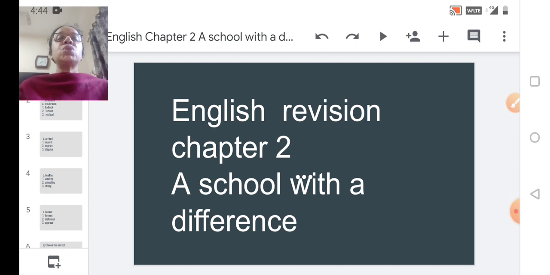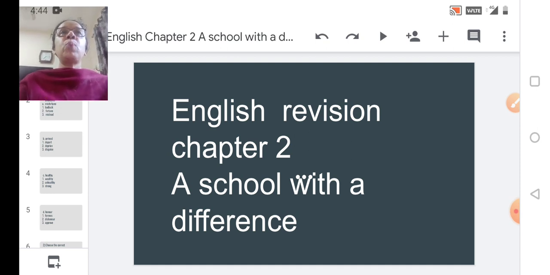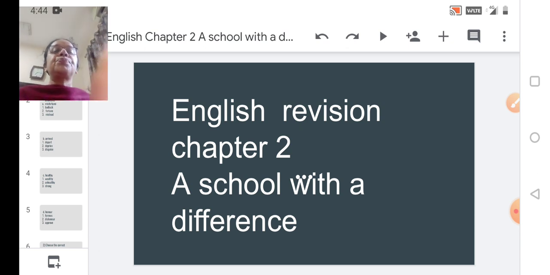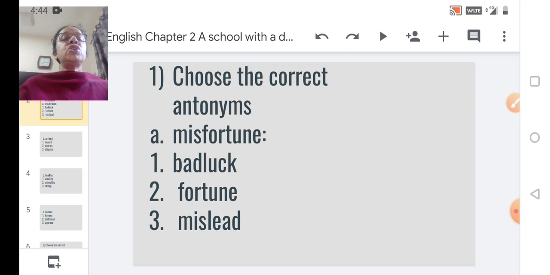In the last class, students, we did the revision of chapter 1 in English, that is the poem Mr. Nobody. And today we are going to do the revision part of the second chapter, that is A School with a Difference. Okay, you see on the screen English revision chapter 2, A School with a Difference. Now on your screen you have a question.